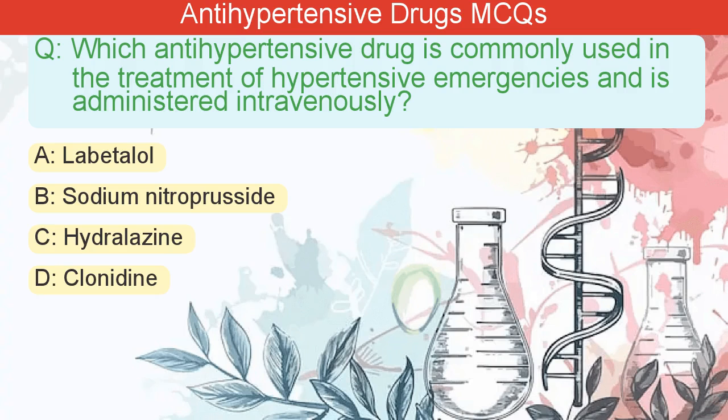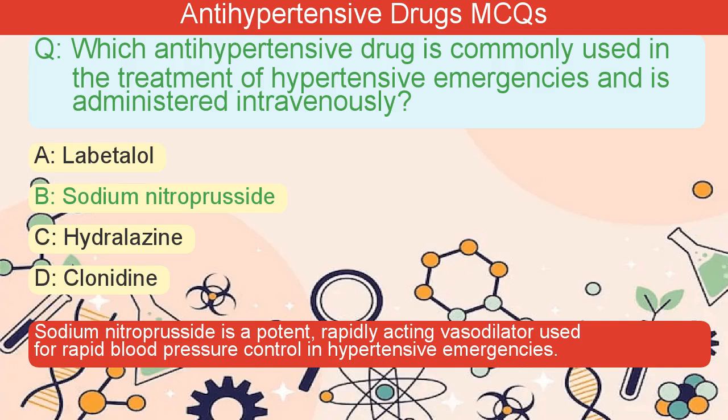Which antihypertensive drug is commonly used in the treatment of hypertensive emergencies and is administered intravenously? A. Labetalol. B. Sodium nitroprusside. C. Hydralazine. D. Clonidine. The correct answer is B. Sodium nitroprusside is a potent, rapidly acting vasodilator used for rapid blood pressure control in hypertensive emergencies.